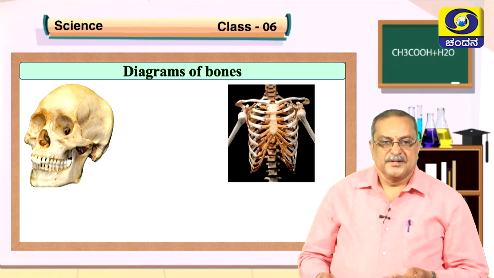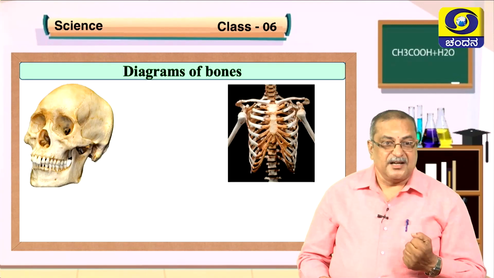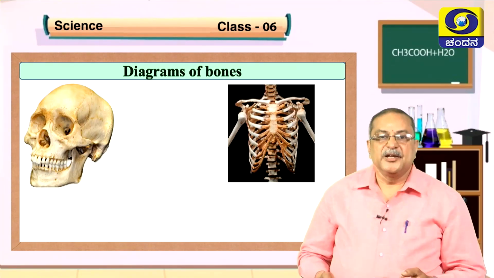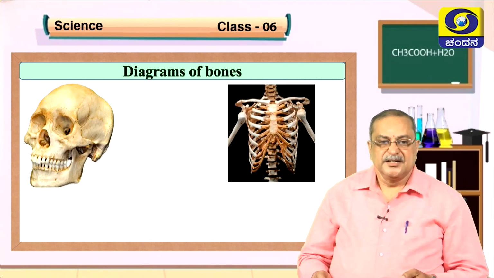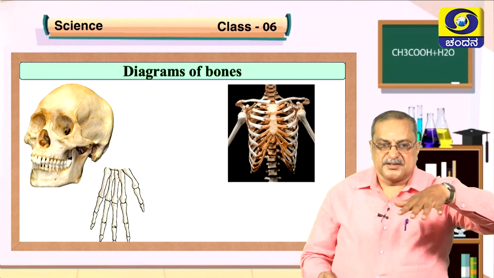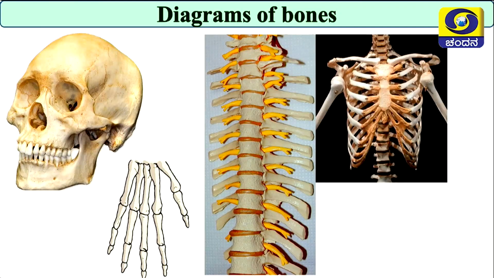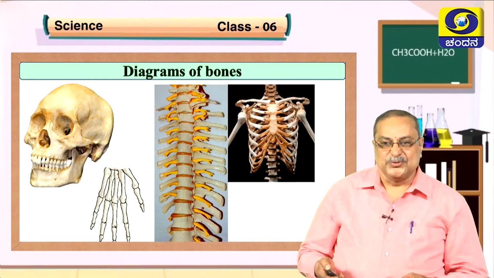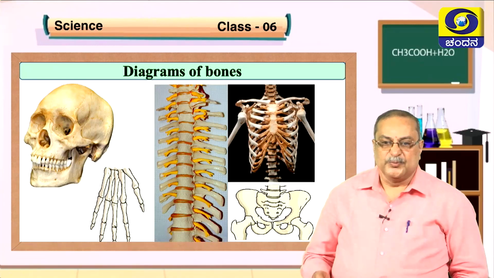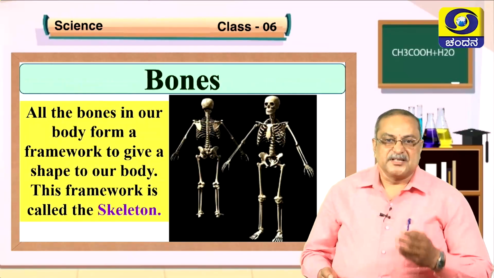So which is this one? This is the skull part. This is the rib cage, isn't it? That is the rib cage. This is the phalanges, or finger bones. So what is this? Is it an insect or any animal? No children, it is our backbone. This is our backbone. Clear? Here this is the pelvic bone, the hip bone. So this is the skeleton.